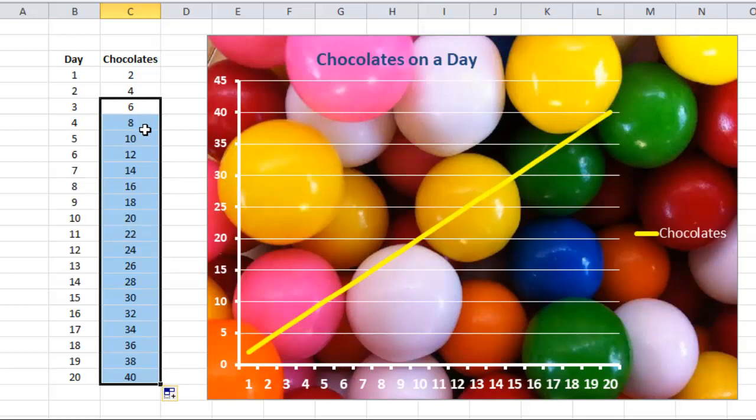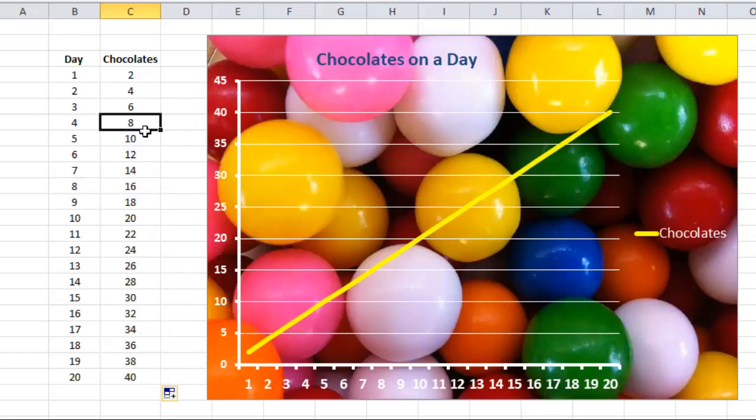On the 4th day he will get 8 chocolates, on the 5th day 10 chocolates, on the 10th day 20 chocolates, on the 15th day 30 chocolates, and on the 20th day he will get 40 chocolates. If I plot the graph of days and the chocolates on that particular day, I will get a straight line graph, shown by a yellow line here.